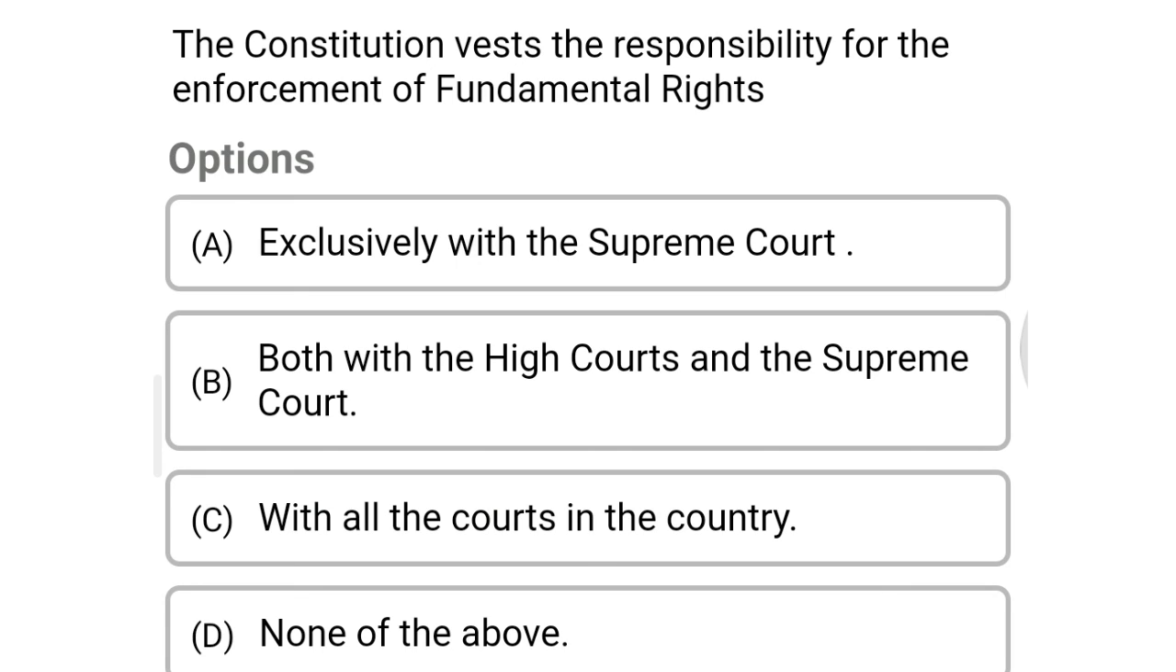Next question, the Constitution vests the responsibility for the enforcement of fundamental rights. Option A, exclusively with the Supreme Court. Option B, both with the High Courts and Supreme Court. Option C, with all the courts in the country. Option D, none of the above. The correct answer is option B, both with the High Courts and Supreme Court.